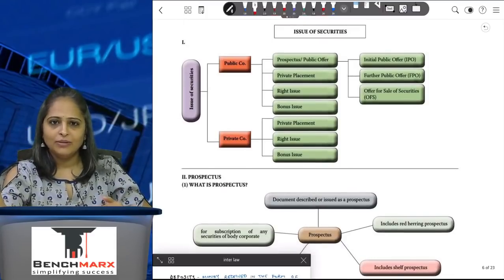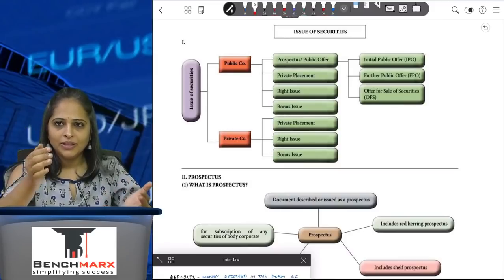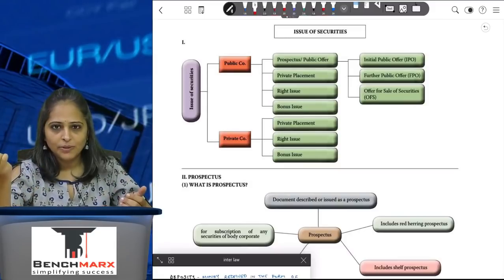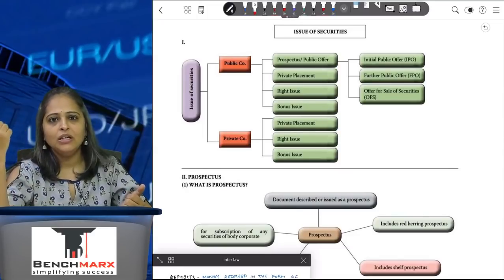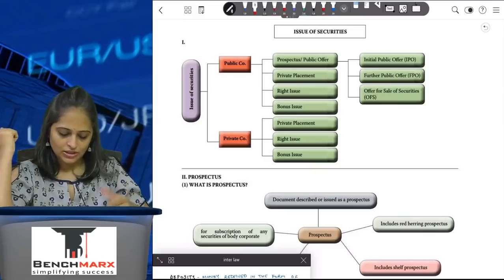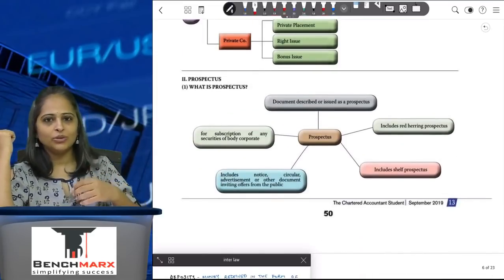Now coming to private company. Private company, because it's a private company, it cannot raise money from the general public at large. So the three options which are available to a private company are private placement, rights issue of shares, and bonus issue of shares. Now coming to the initial public offer.